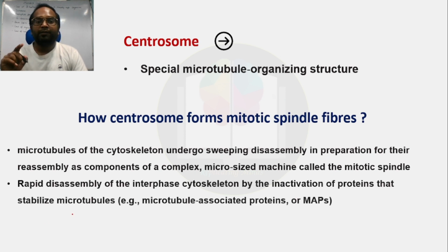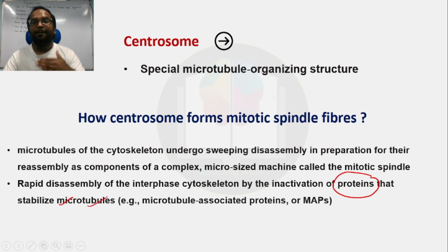Rapid disassembly of the interphase cytoskeleton. Remember, I told you that the cytoskeleton is required by the cell when they are in interphase, when they have to perform metabolic functions. Okay, now here at the time of chromosome division, rapid disassembly of the interphase cytoskeleton occurs by the inactivation of proteins that stabilize microtubules.